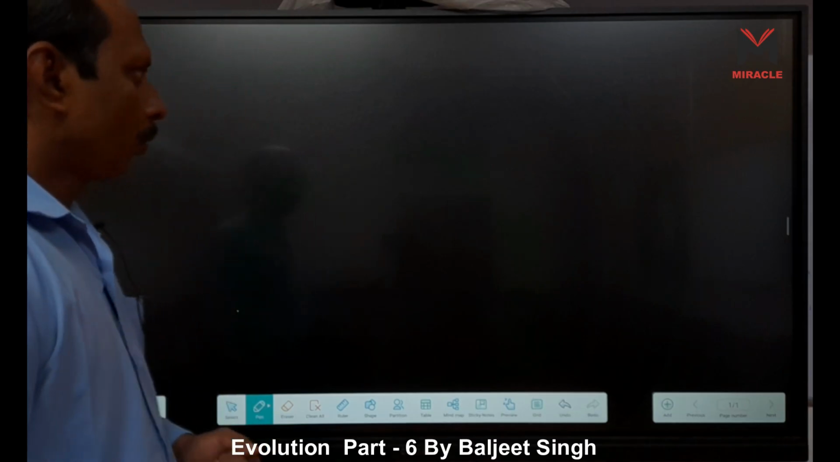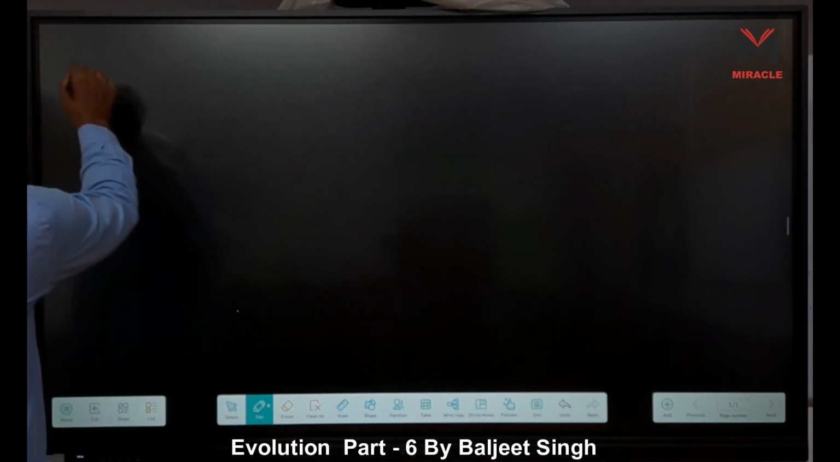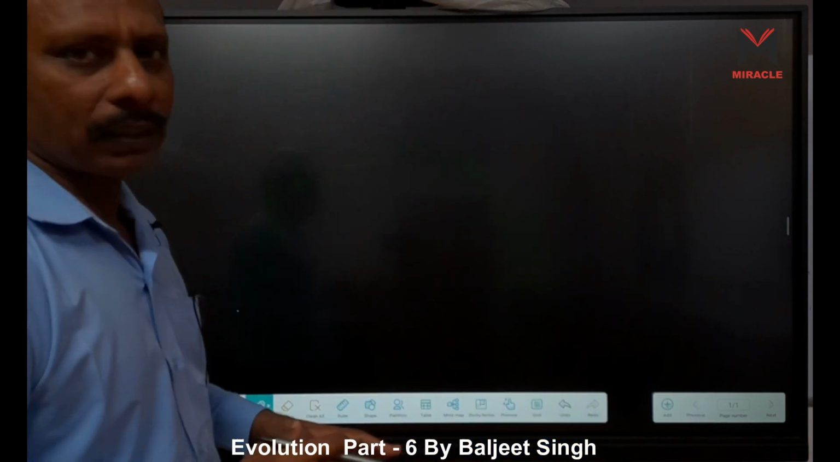Today we are going to learn about human evolution, how humans evolved. First thing for human evolution: what is the classification of humans? When you consider the classification, you understand that humans belong to the Hominid family. When we start a classification, I simply write what the classification is.